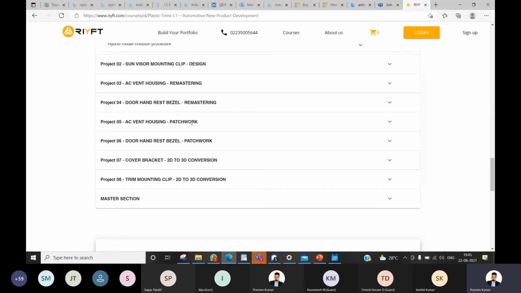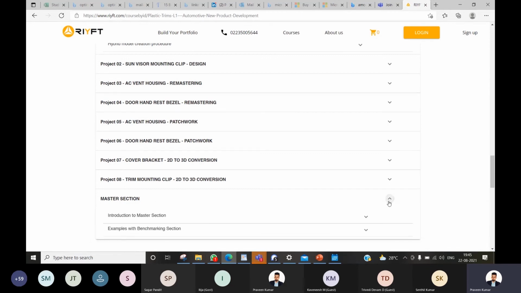And when you start learning remastering, you also have 2D to 3D conversion. Finally, you can even learn master sections here, but you need not expect master section questions because it's going to be an introduction to master section. You're not going to learn the complete master section in level 1. Normally people with more than 3 years of experience start working with master section. So as a fresher, basic knowledge of master section is more than enough. You don't have to learn the complete one.